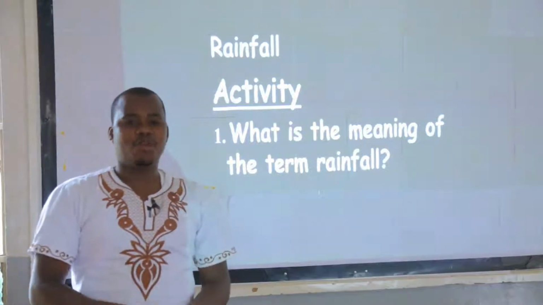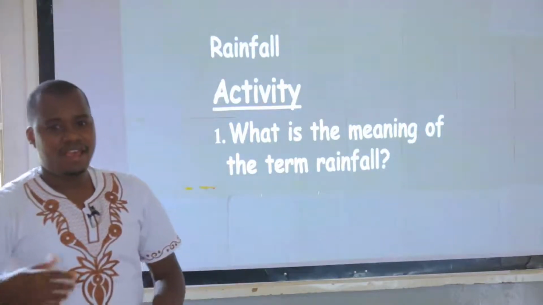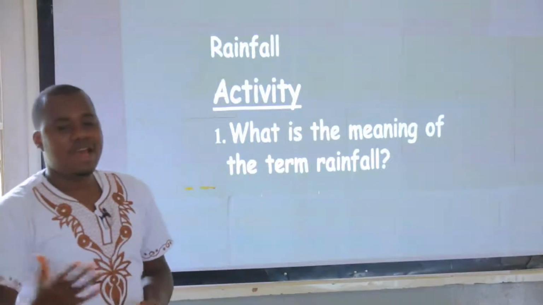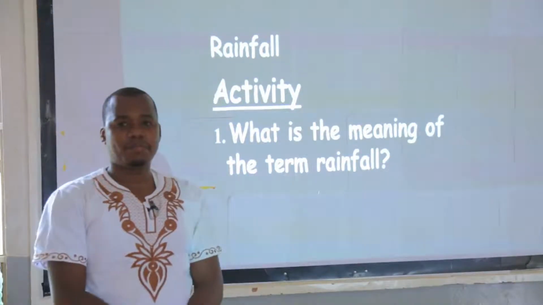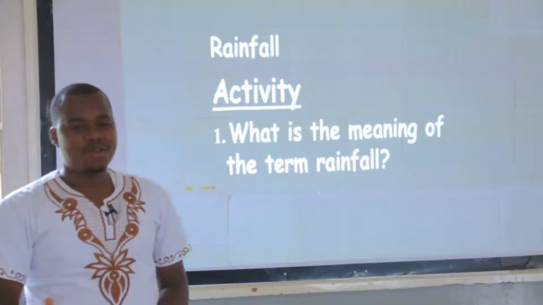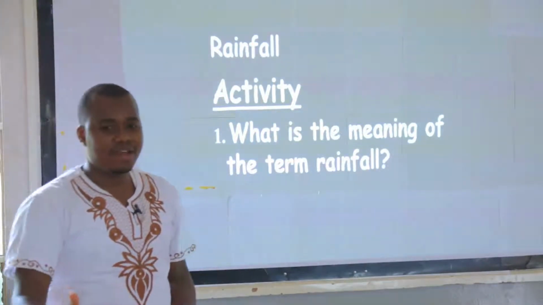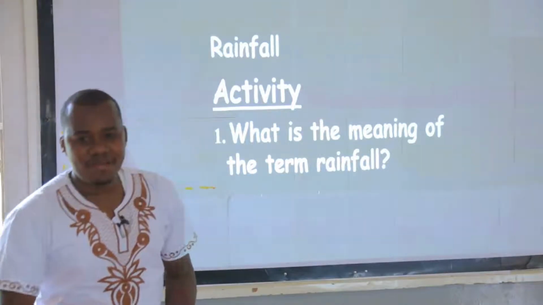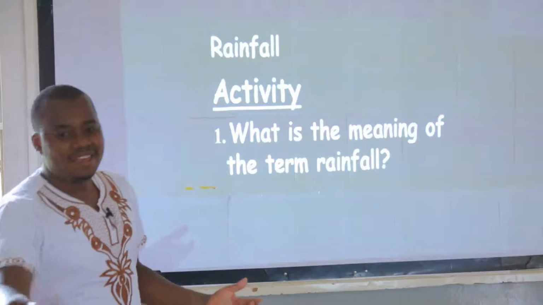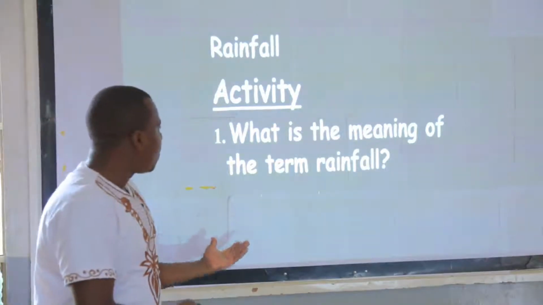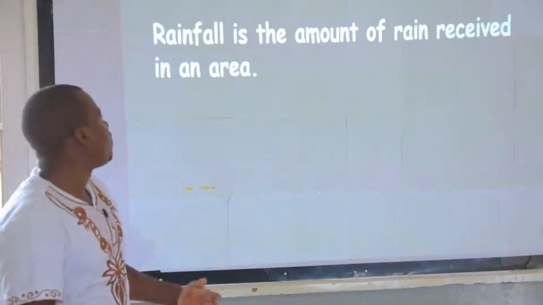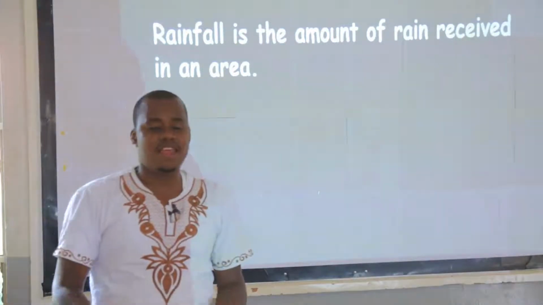Come up with some idea, anything that you think, and then we shall compare with mine here. Okay, I think you have very brilliant ideas. Now let us compare your idea with mine here.